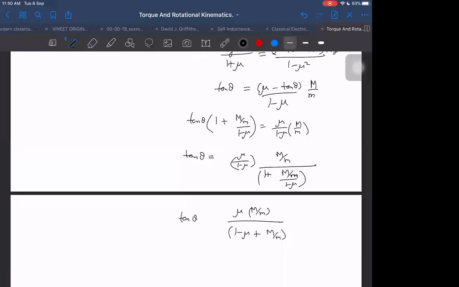It doesn't even depend whether it is a disc or a cylinder or a hollow sphere or a ring. We are getting the answer independent of that, right? Yes, sir, the answer is coming out to be independent of that. So only mu and the masses.